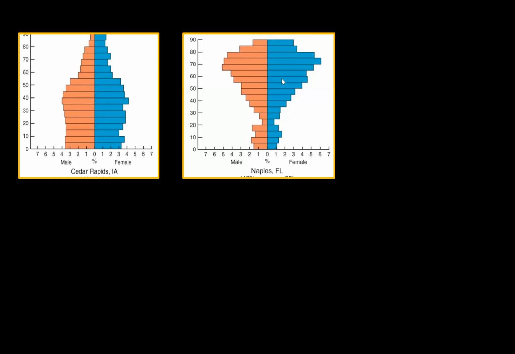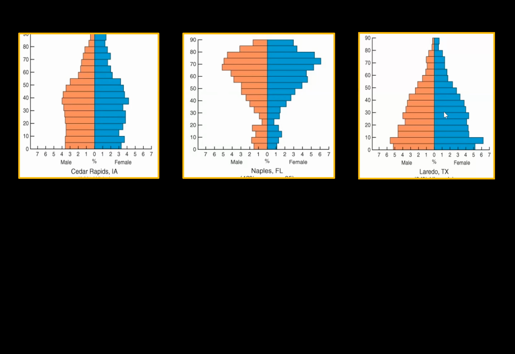This is from Naples, Florida, an inverted pyramid. And you can see, wow, there's a lot of old people and not many young people, especially in your age bracket. And that's because it's a retirement community. So people come in, but this is indicative of a declining population. If you have an inverted pyramid, that means the population is not growing. These people are not having children. So you're not going to have growth.